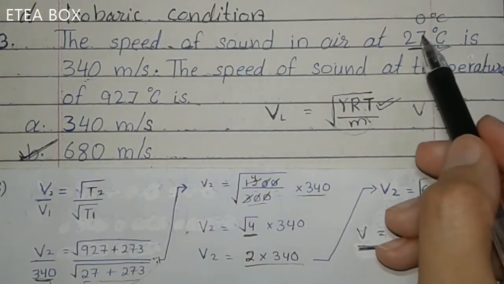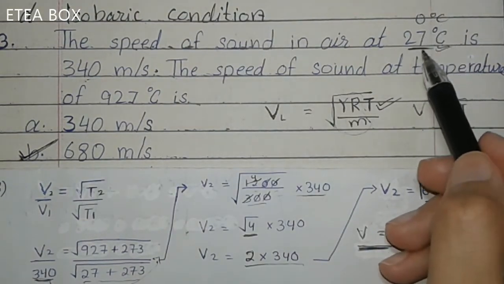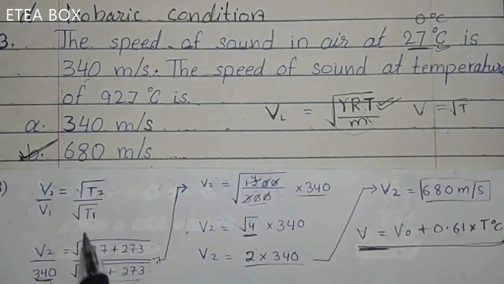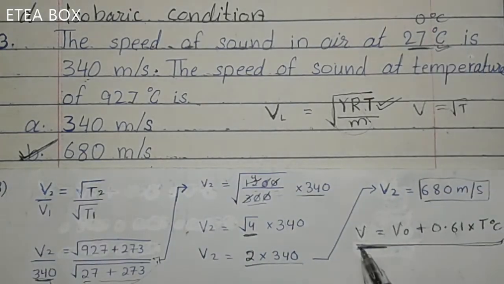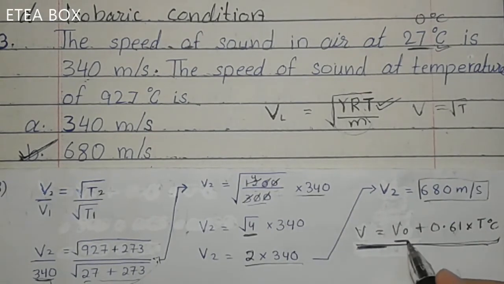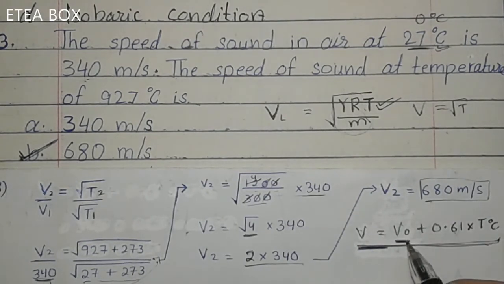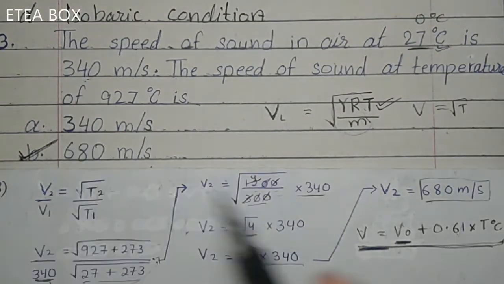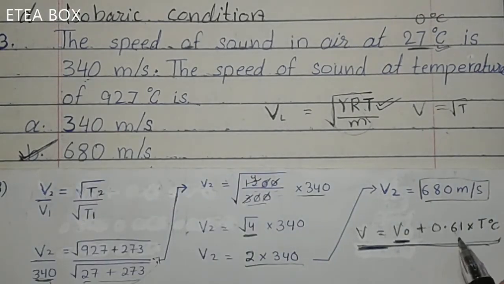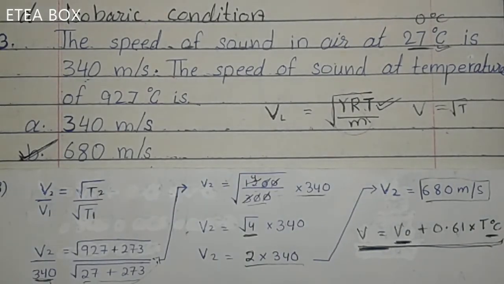But if it is not 0 degree C, like here in this MCQ where it is 27, then you should use the other formula. If it is 0 degree C, then use this formula. In place of V0, put the speed at 0 degree C, like 340, plus 0.61 multiplied by T degree C.